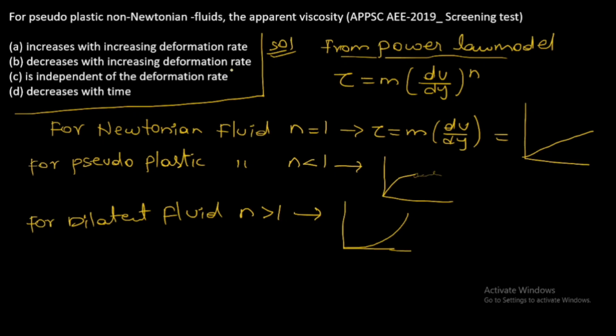Now we have seen that as the shear stress increases, the deformation becomes easier. Deformation becoming easier means the apparent viscosity is decreasing. Option B is the correct answer.